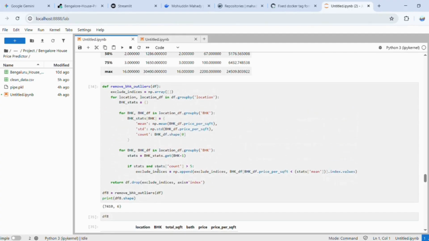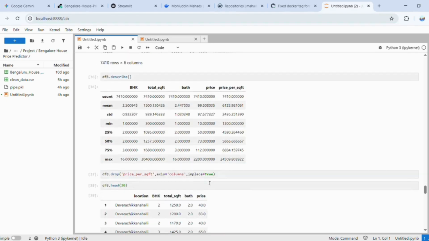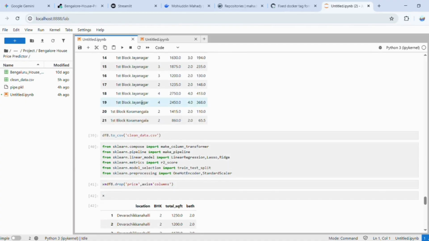I do not want to explain it here. I do not like to. If you want to understand, you just have to look it up, and if you look it up, you will understand easily. I used basic preprocessing and basic outlier detection here, and then after removing all the outliers, I exported the data, exported the CSV file, as you can see here.